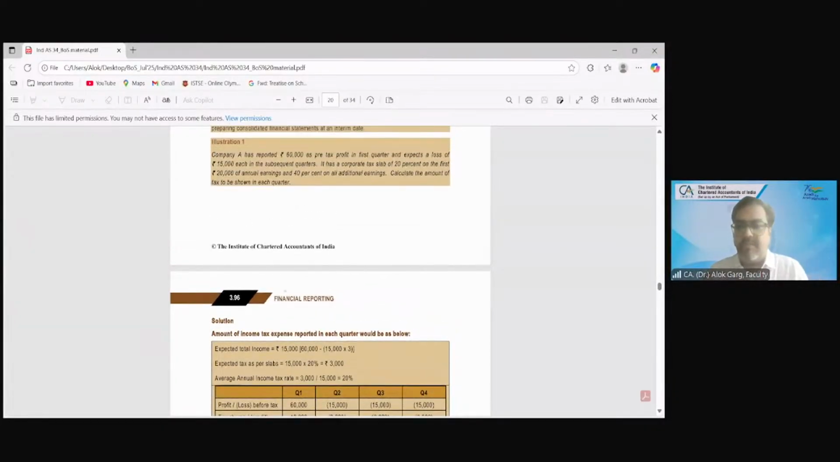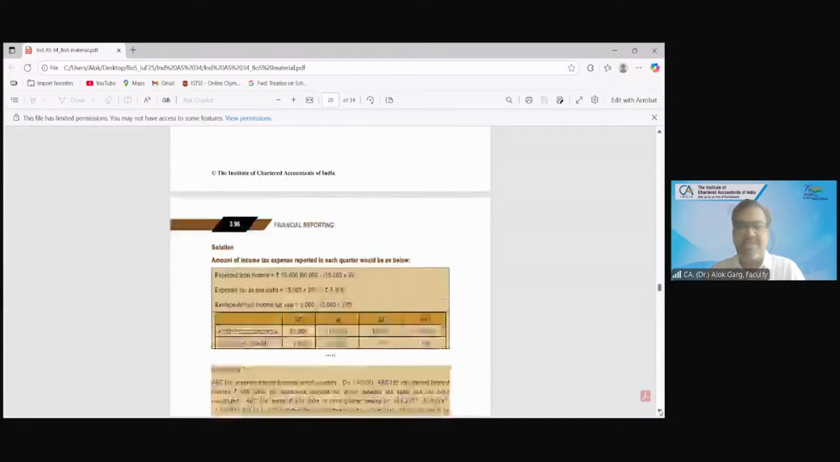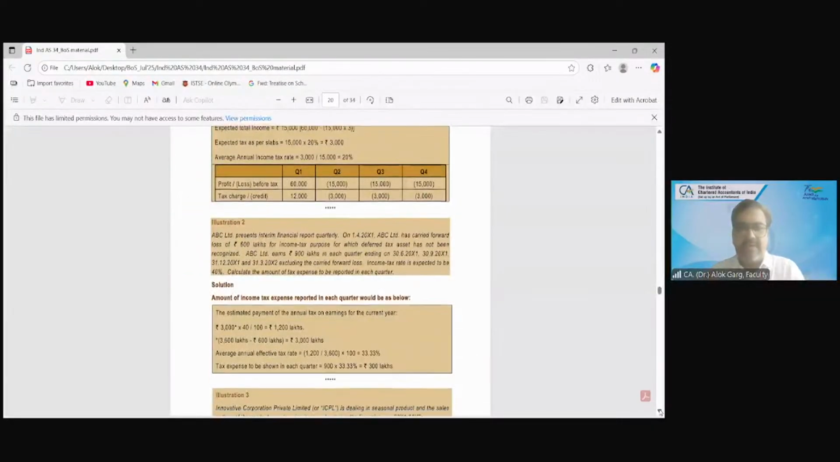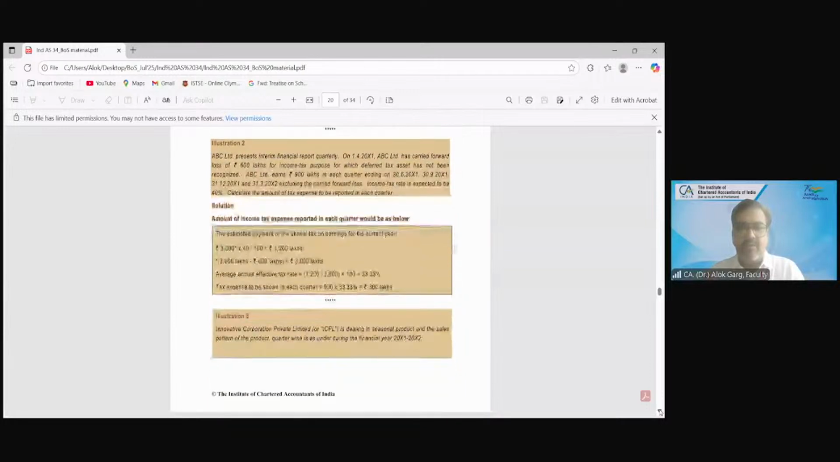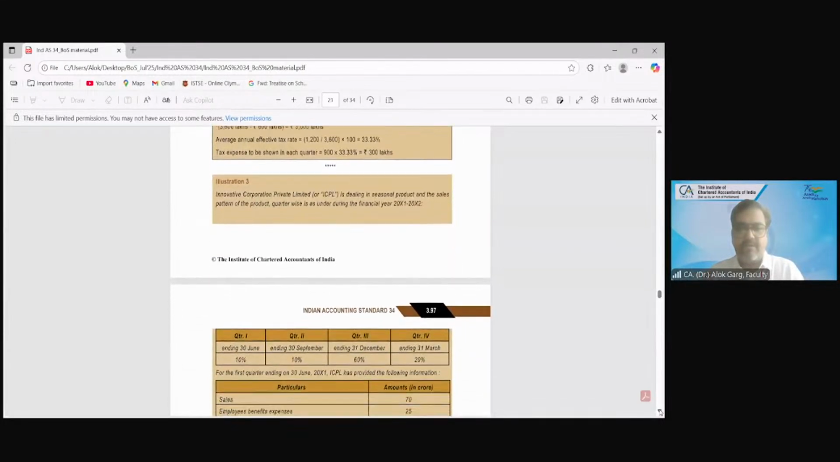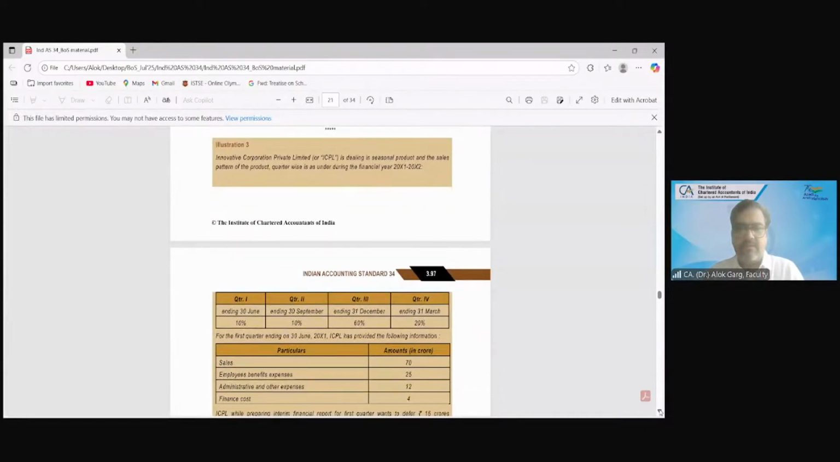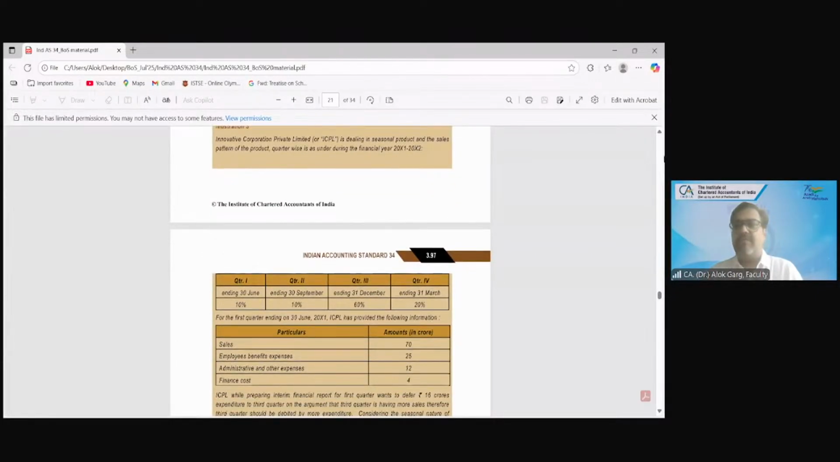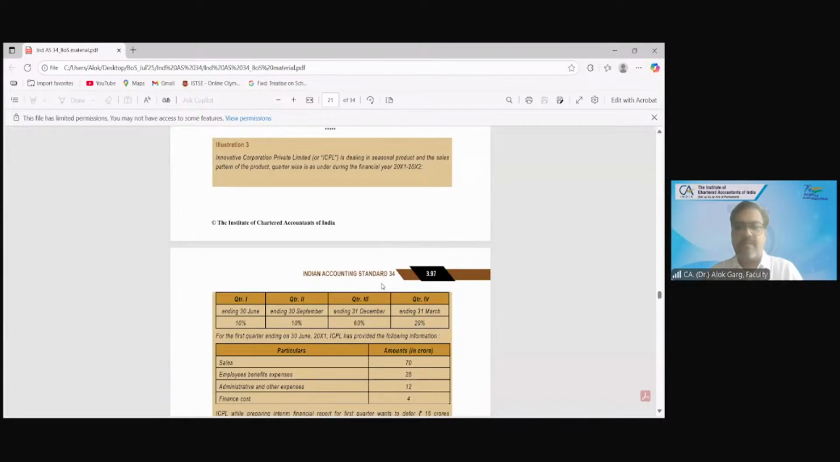Illustration number 1 is on tax only, so we will cover this illustration number 1 later on. Illustration number 2 is also on tax. We'll cover it later on. Illustration number 3, let's discuss.